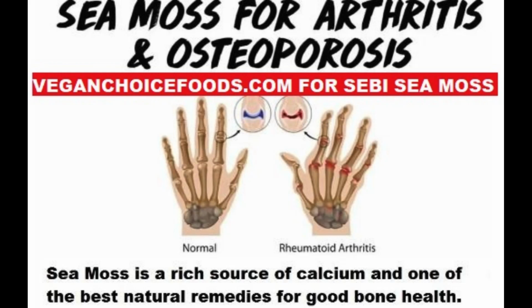OA can occur in any joint. However, the most commonly affected areas of the body include the hands, fingers, shoulder, spine, typically at the neck or lower back, hips, and knees. OA occurs most often in older people, although it can occur in adults of any age. OA is a leading cause of disability. The Centers for Disease Control and Prevention, CDC, trusted source says that it affects more than 32.5 million adults in the United States. Here's everything you need to know about OA, from treatment to prevention and more.